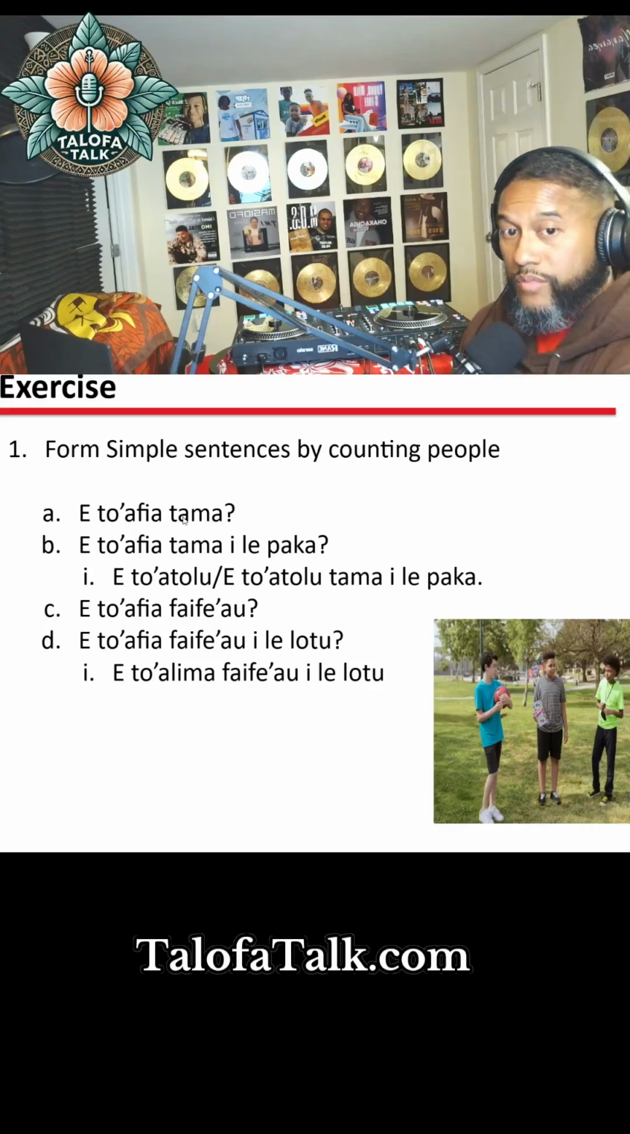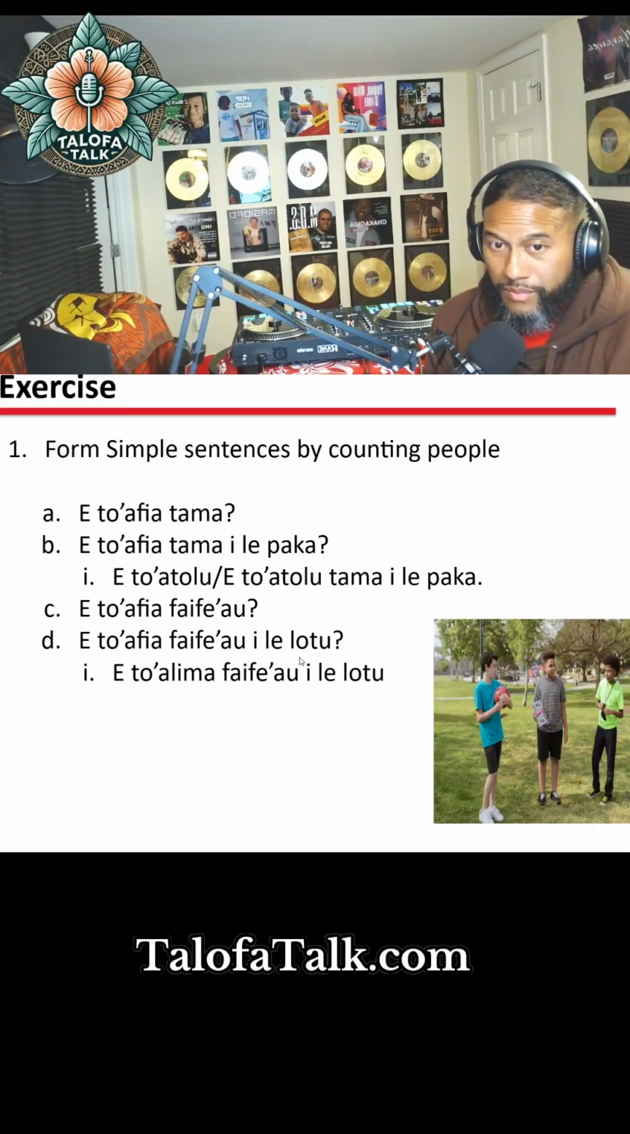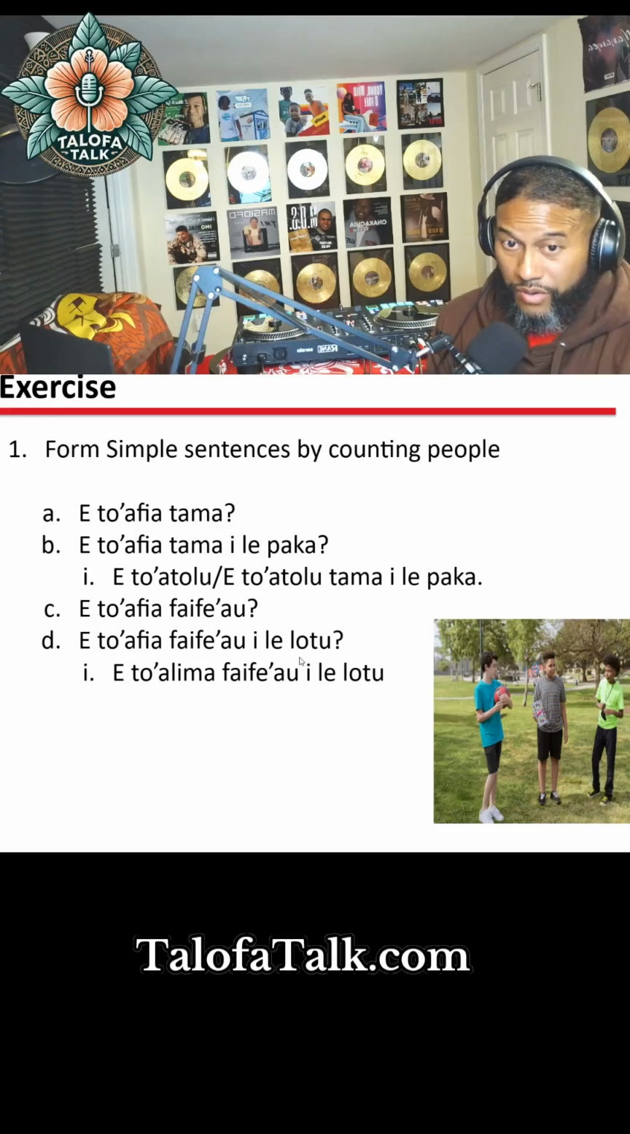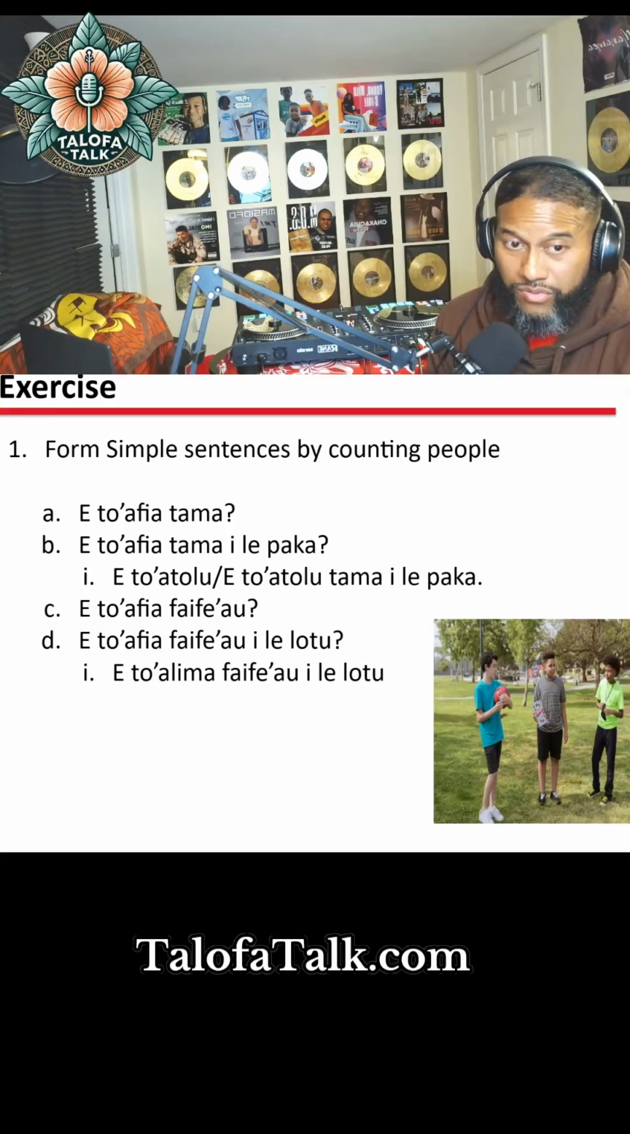And here we're just saying where they're at in the church. How many preachers or pastors are in the church? E to'afia faifeau i le lotu? E to'alima faifeau i le lotu. So we're saying that there's five of them in the church.